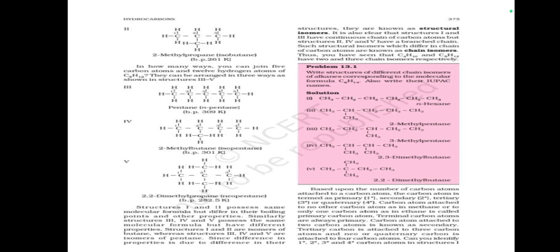A carbon atom attached to two carbon atoms is known as secondary. A tertiary carbon is attached to three carbon atoms, and a quaternary carbon is attached to four carbon atoms. Can you identify primary, secondary, tertiary, and quaternary carbon atoms in structures 1 to 5?